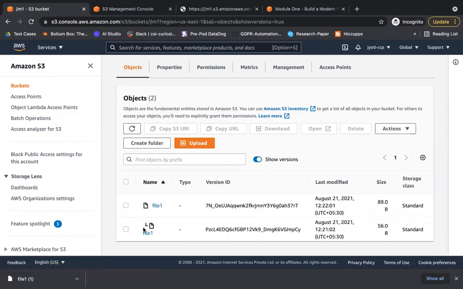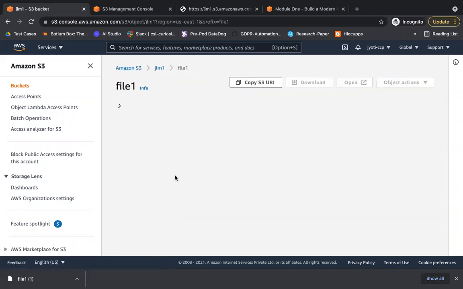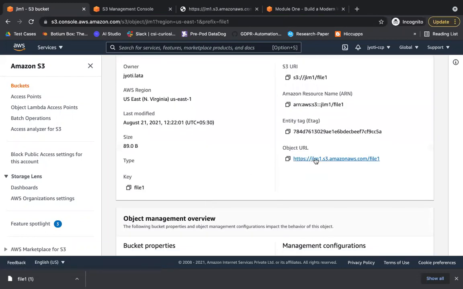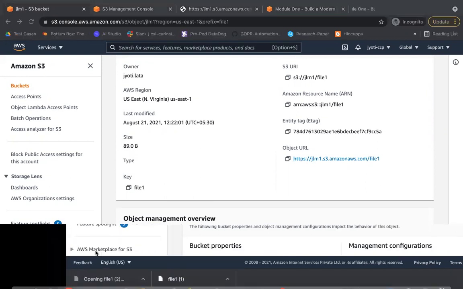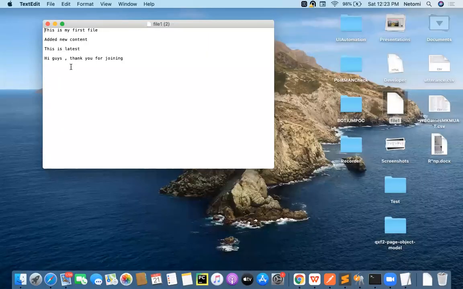Show versions. So you see here two versions. Okay. This is something which is uploaded at this time. Now let me go ahead and delete this. I'm just trying the retrieval of deleted data once more. Let's see if we are able to do it this time. Before that, let's see what is the content of this file. Okay, this is showing me the latest content which I had added. Yeah, see, this is my latest file. So let me go ahead and delete this.